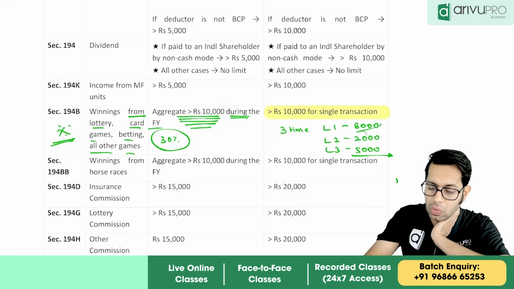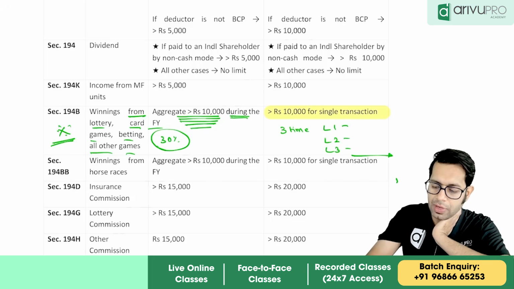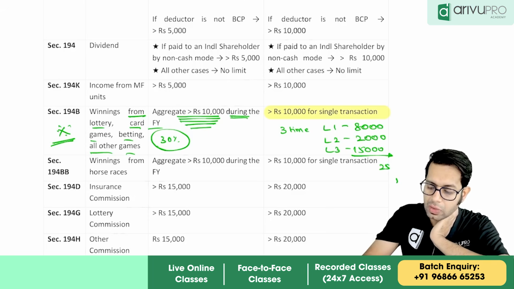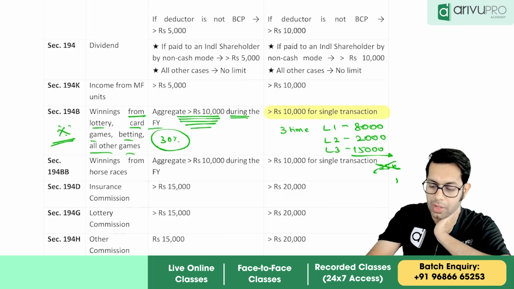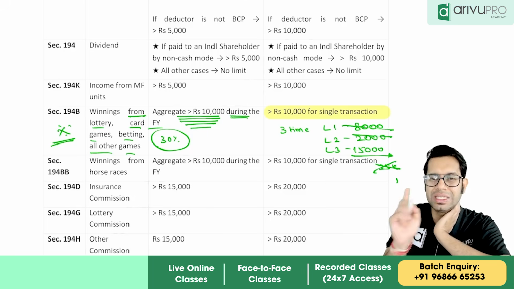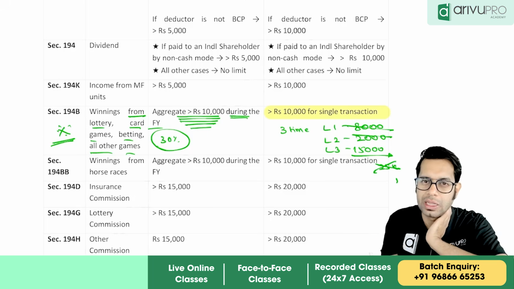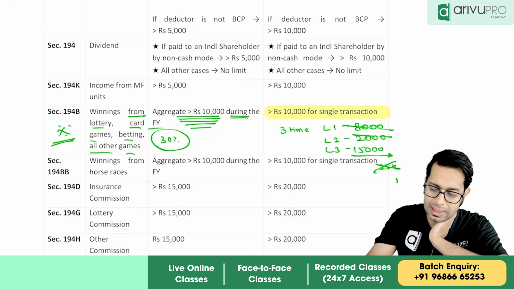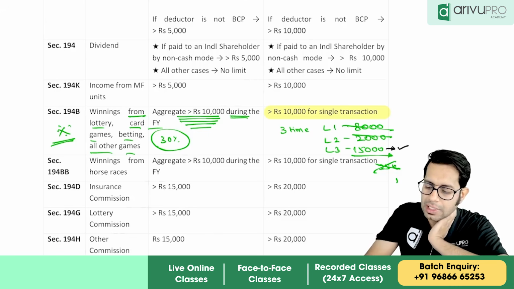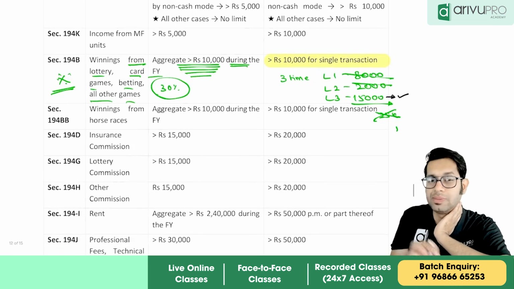Now as per the new rule, what is the new rule telling? First lottery 8,000, second is 2,000, third is 15,000. Now the total is how much, sir? 25,000. I am least bothered about the total. First 2 cases, because the individual single transaction value is not more than 10,000, the TDS is not applicable. TDS will be applicable only on the last transaction, which is more than 10,000.